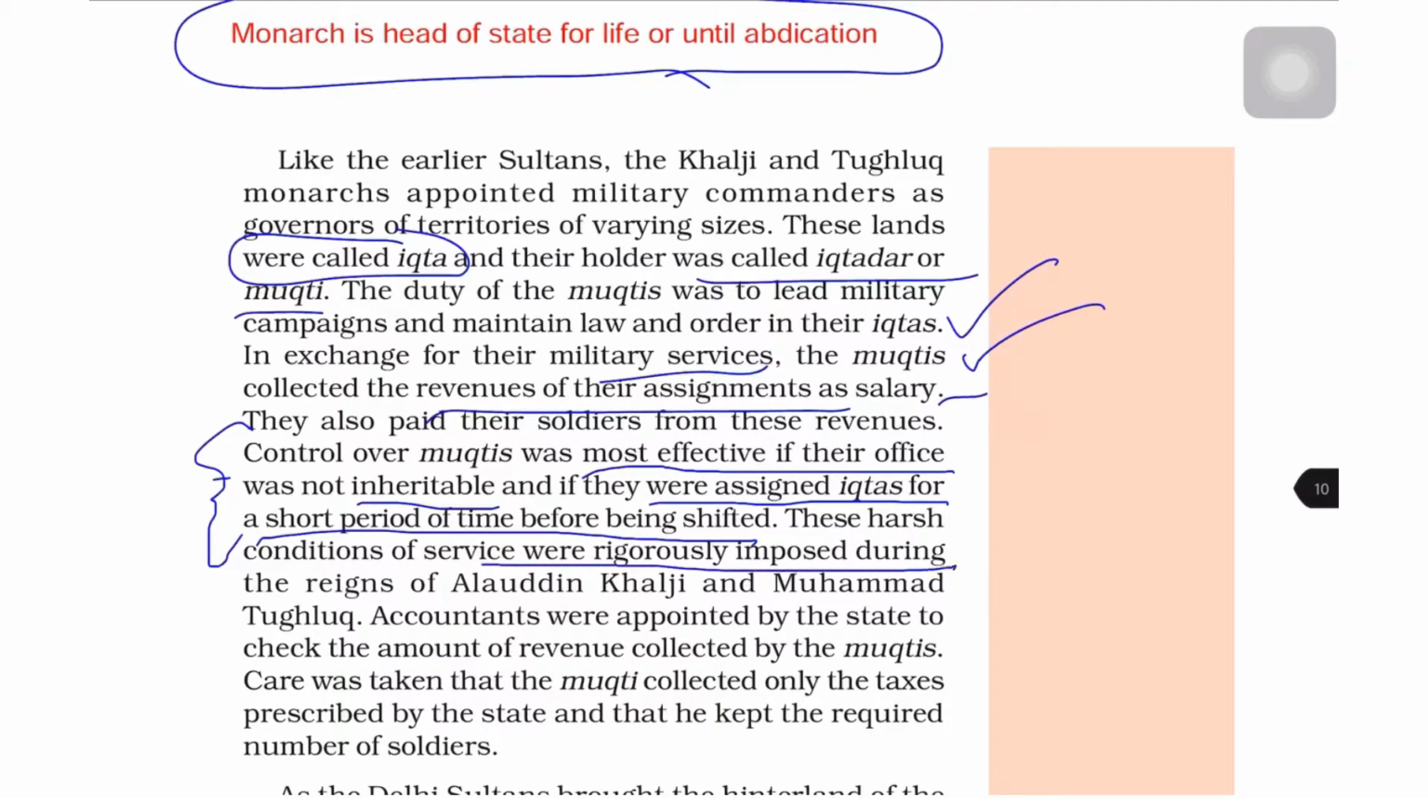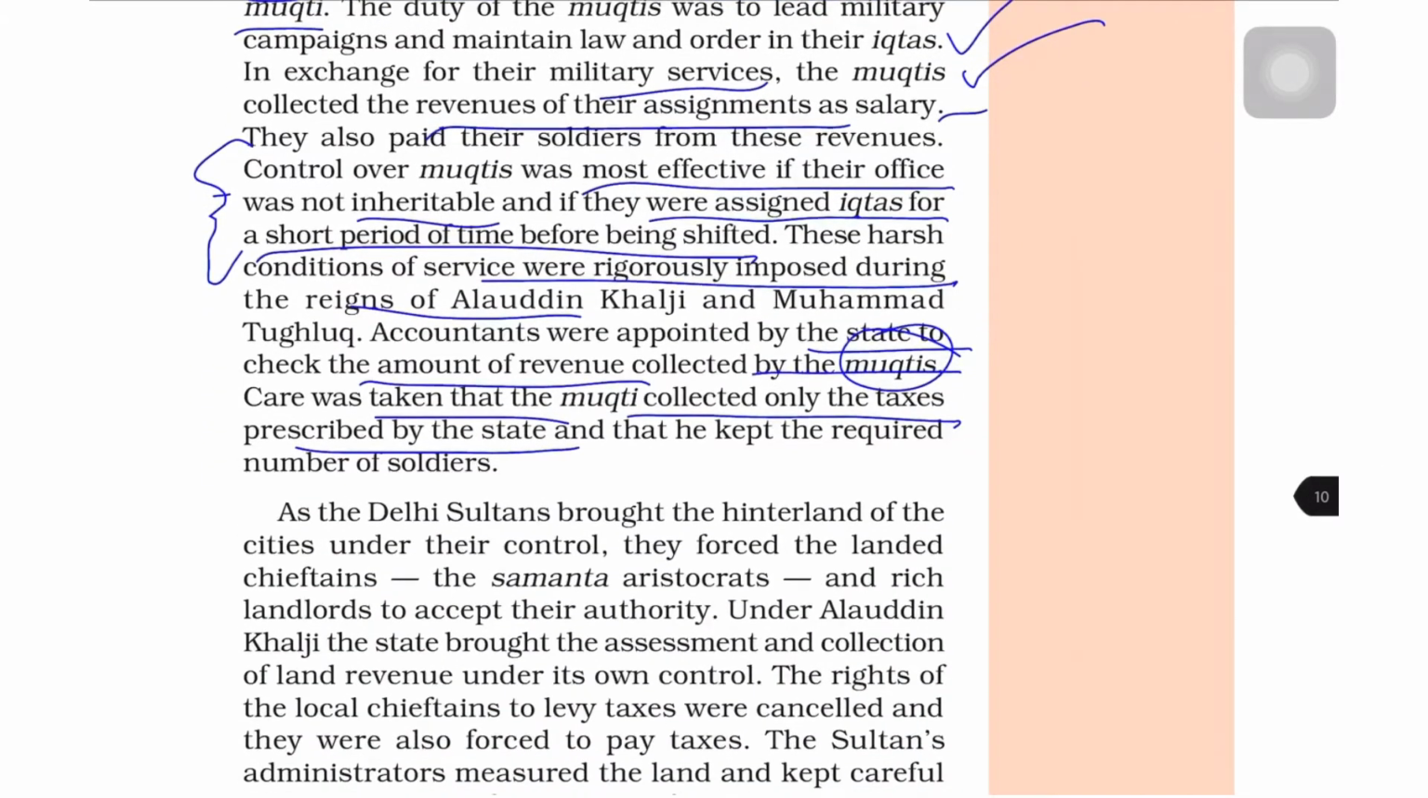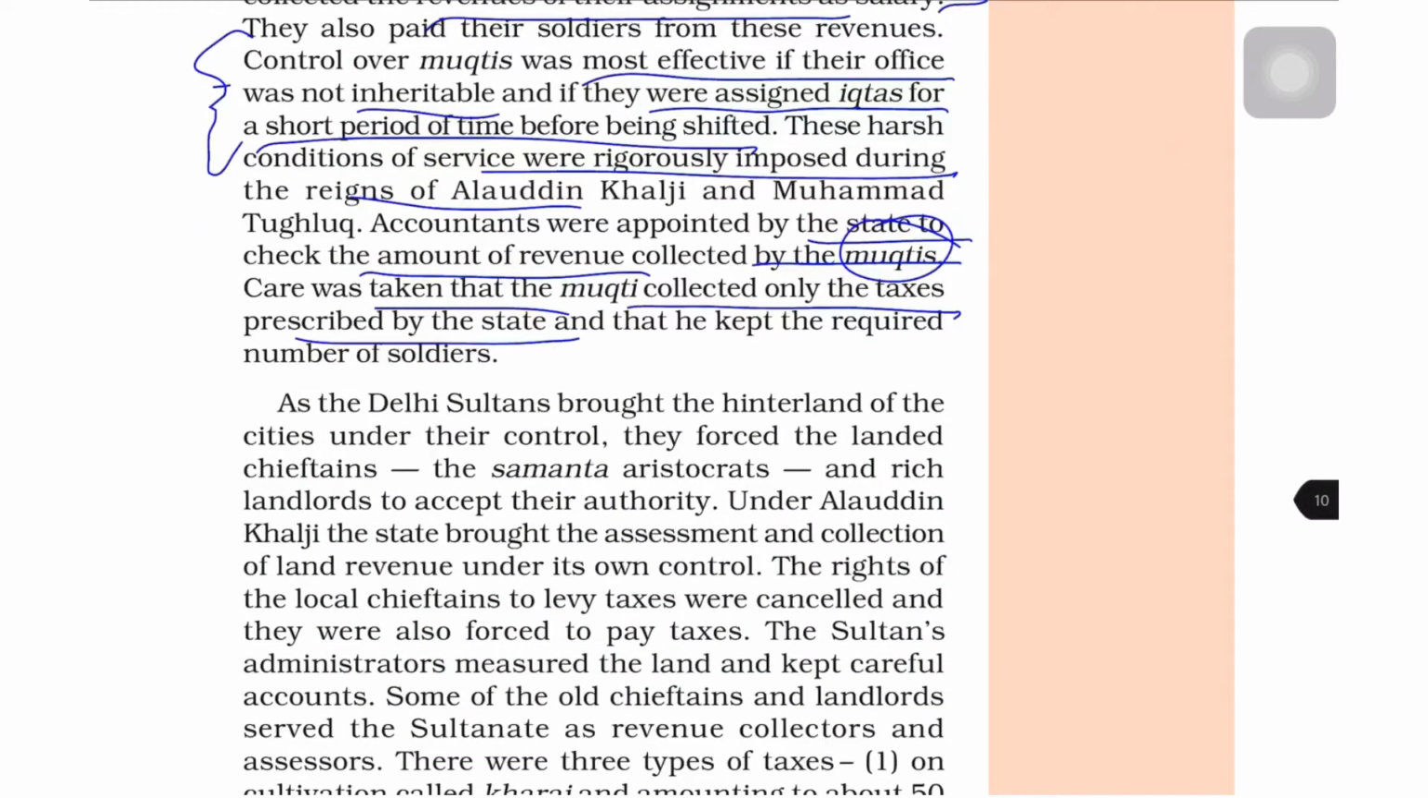These harsh conditions of service were rigorously imposed during the reigns of Alauddin Khalji and Muhammad Tughlaq. Accountants were appointed by the state to check the amount of revenue collected by the muktis. Care was taken that the mukti collected only the taxes prescribed by the state and that he kept the required number of soldiers. So these military commanders and their activities were thoroughly monitored by Alauddin Khilji and Muhammad Tughlaq. As the Delhi Sultans, they brought the hinterland of the cities under their control.